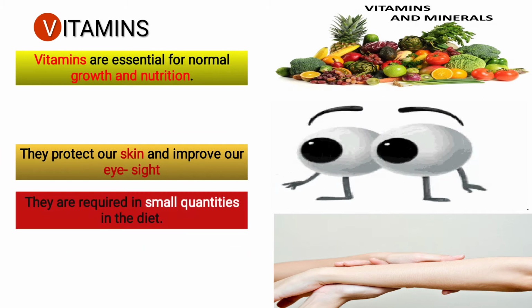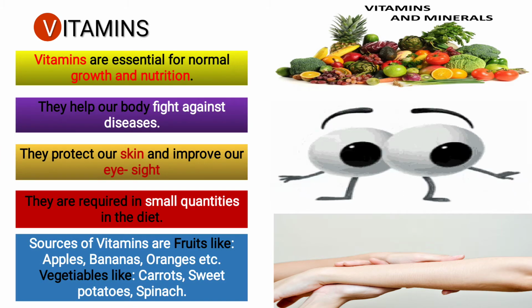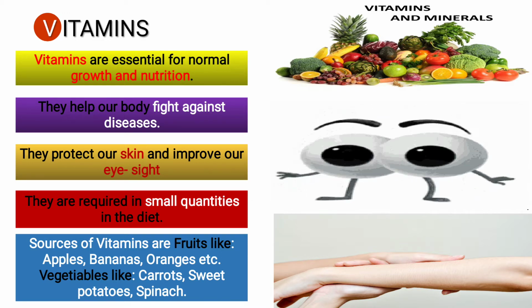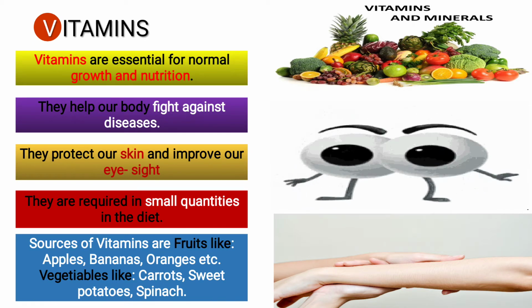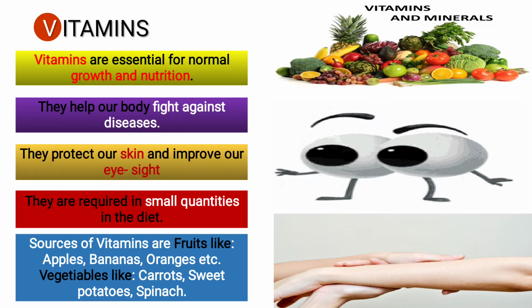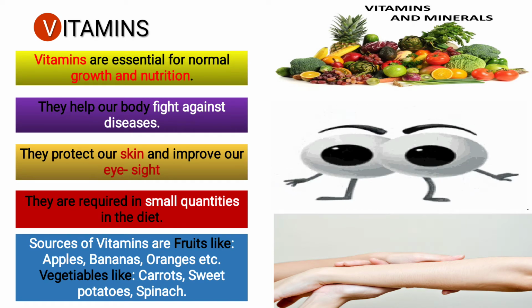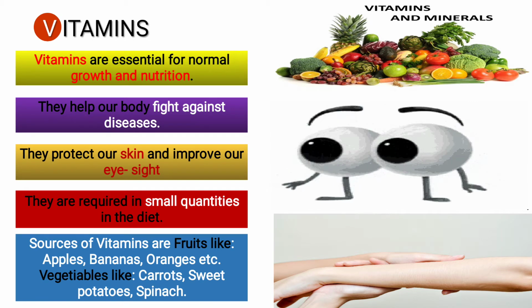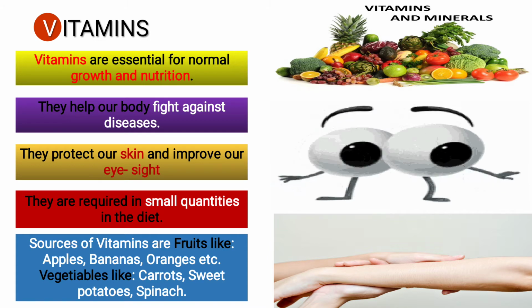Next is the vitamins. Vitamins are essential for normal growth and nutrition. They help our body fight against diseases. They protect our skin and improve our eyesight. They are required in small quantities in the diet. Sources of vitamins are fruits like apple, bananas, oranges, etc. And vegetables like carrot, sweet potato and spinach.